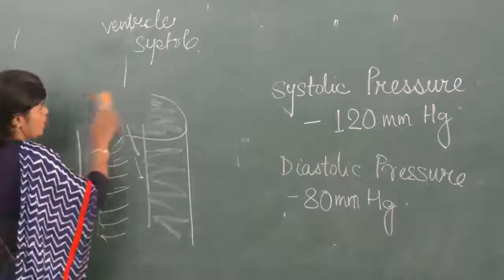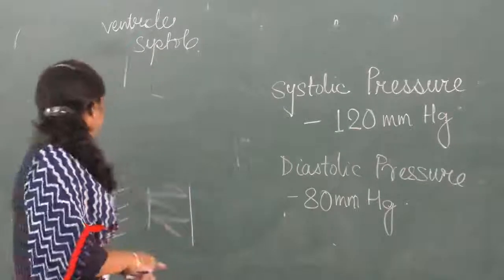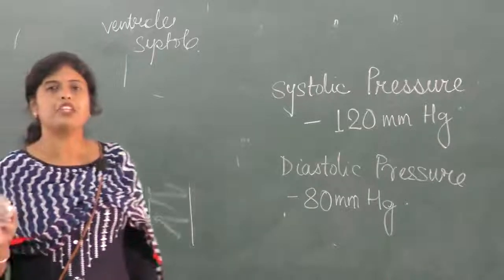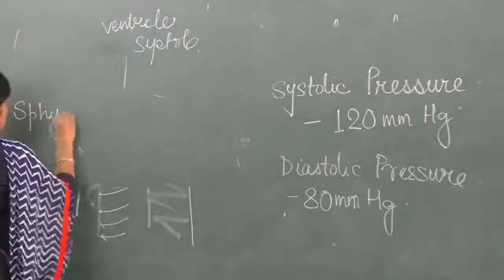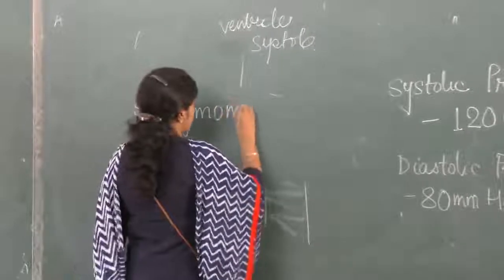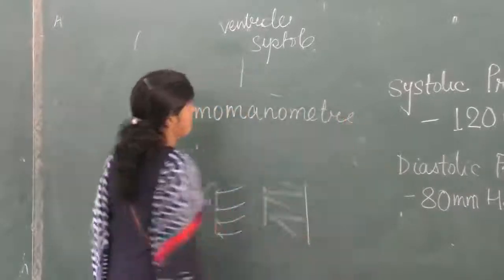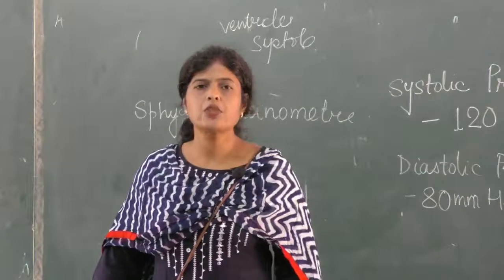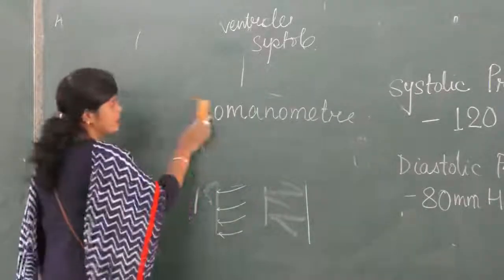So we have practically completed one term. You have seen the instrument which is used for measuring blood pressure, isn't it? We call that a sphygmomanometer. This is the instrument which is used to measure blood pressure.